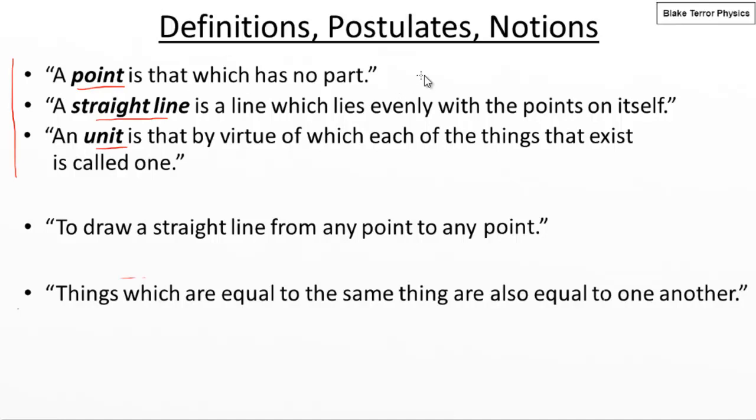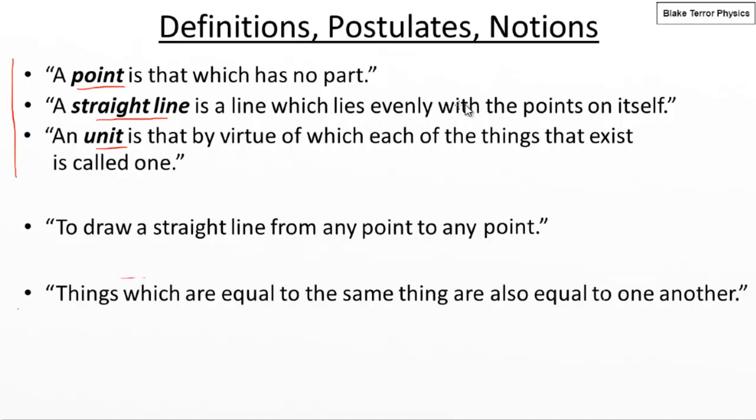So, looking at the first definition here, a point is that which has no part. It sounds as though we've gone back into Tudor times in order to look at this. There are more modern translations, but these are the ones that you'll quite often see if you get a book on the Elements from the library or look online. I mean, we don't need to go into great depths on all of these, but you can say, okay, a point is that which has no part. So it's something which can't be divided into anything smaller. That's what he's saying a point is.